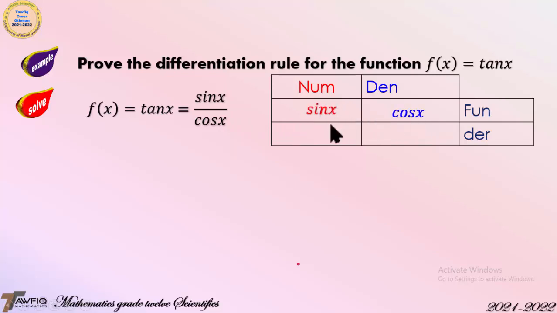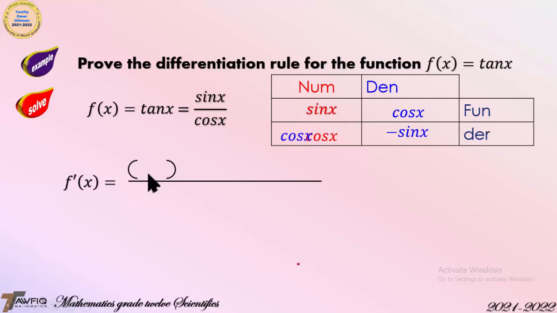The derivative of sine is cosine and the derivative of cosine is minus sine x. Then f prime of x is equal to, first of all, write the denominator, which is cosine x, times the derivative of the numerator, which is cosine x,